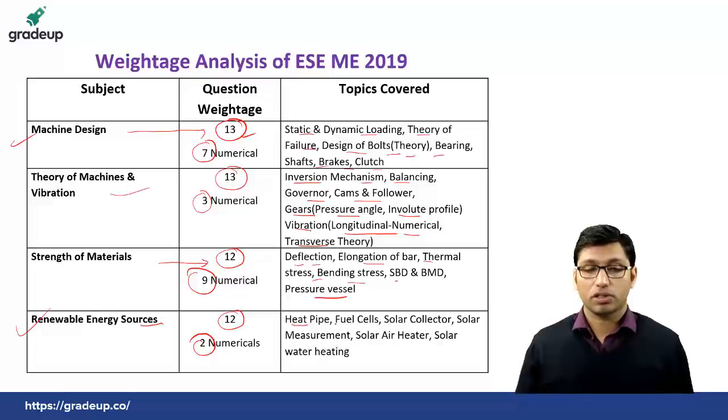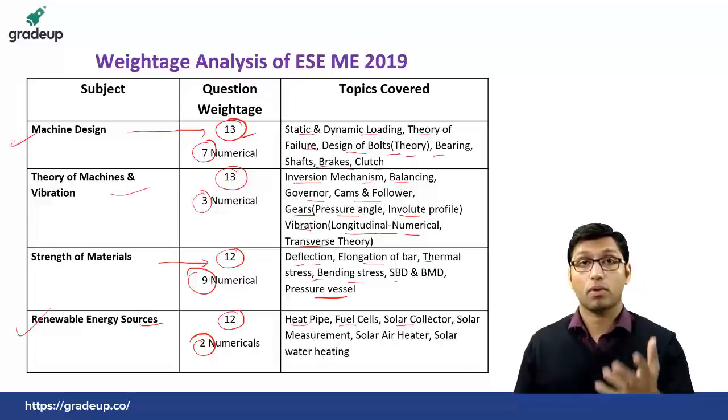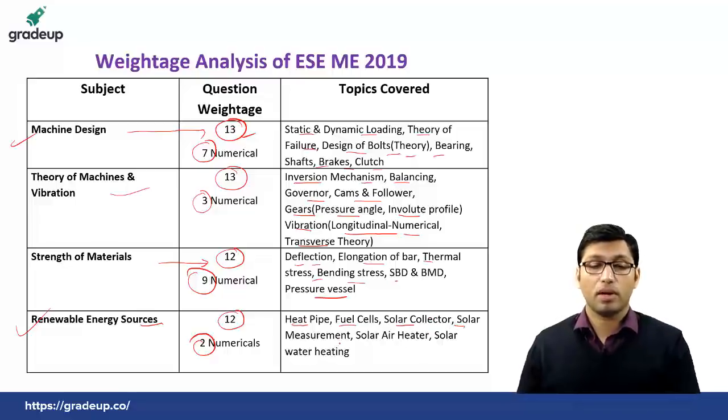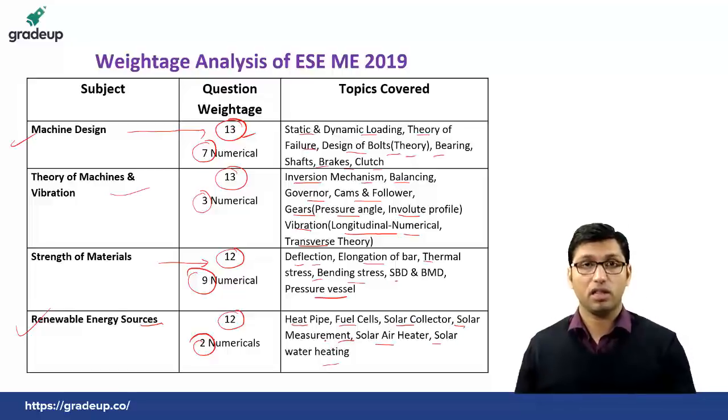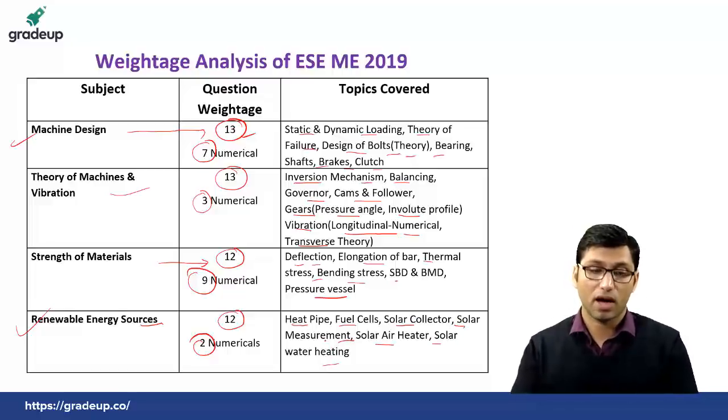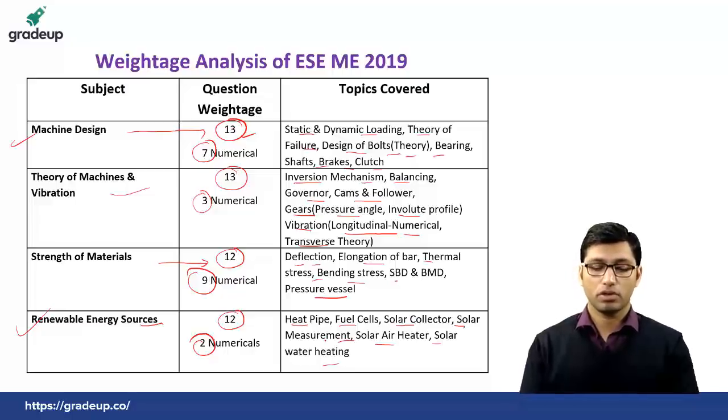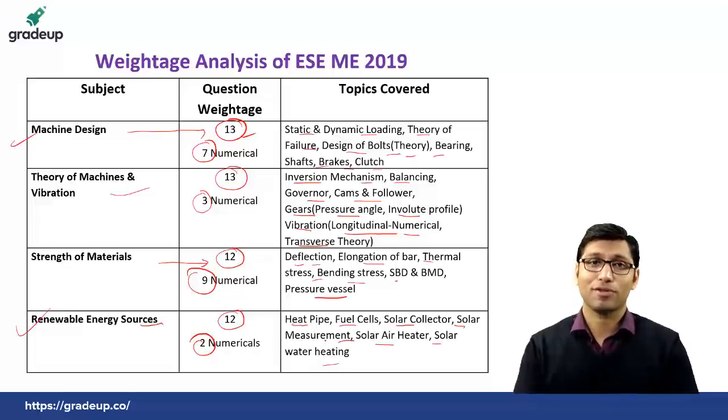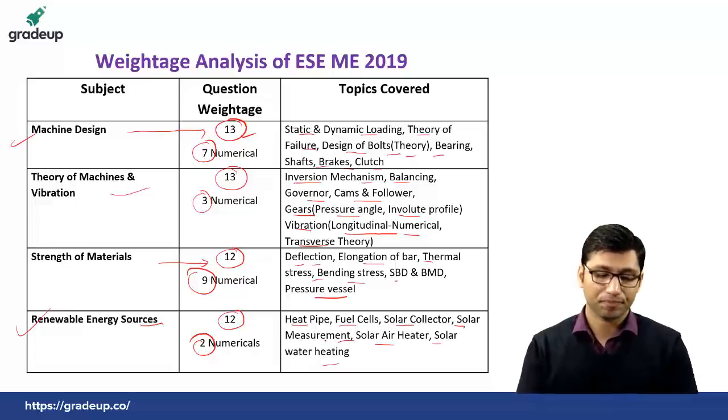Okay, so the questions were from heat pipe, fuel cell, solar collector. There were a lot of questions from solar collector this time, solar measurement, solar air heater and solar water heating. So these were the topics from which the questions were asked. Mainly the questions were asked from solar collectors or solar measurement devices. Okay, so this was the pattern, or the analysis of the ESE 2019 paper of mechanical.